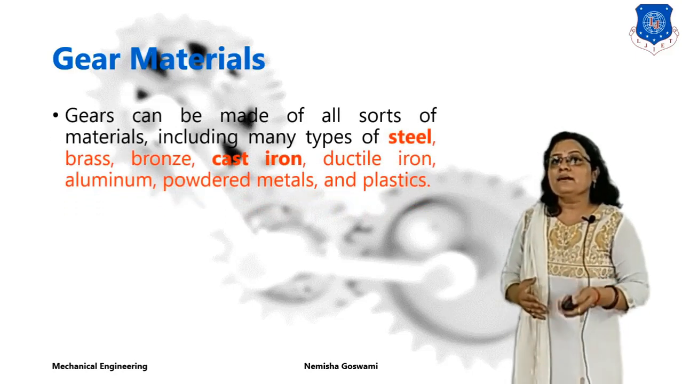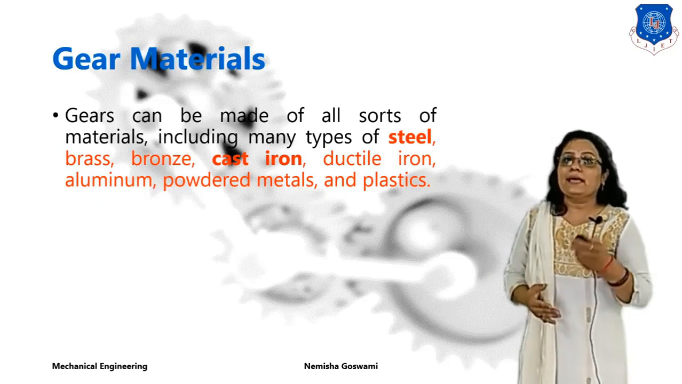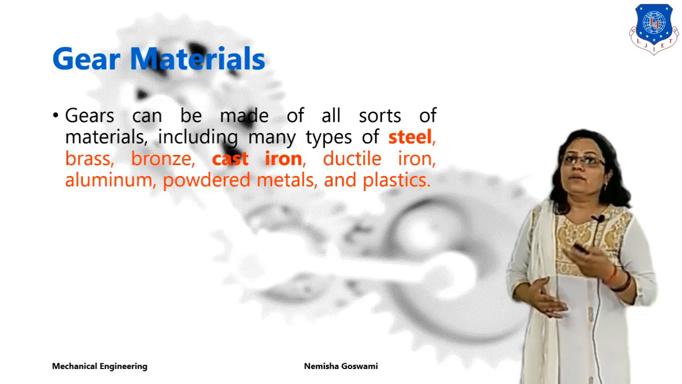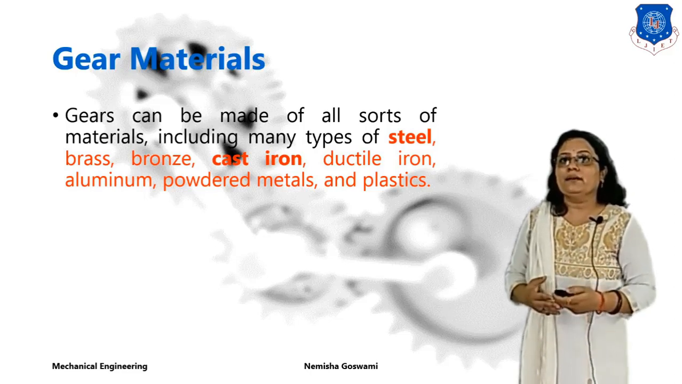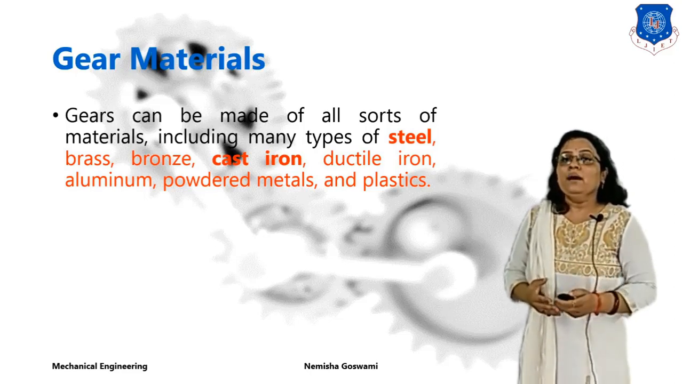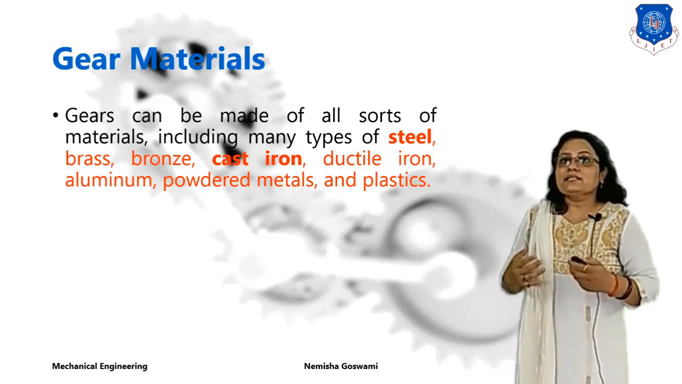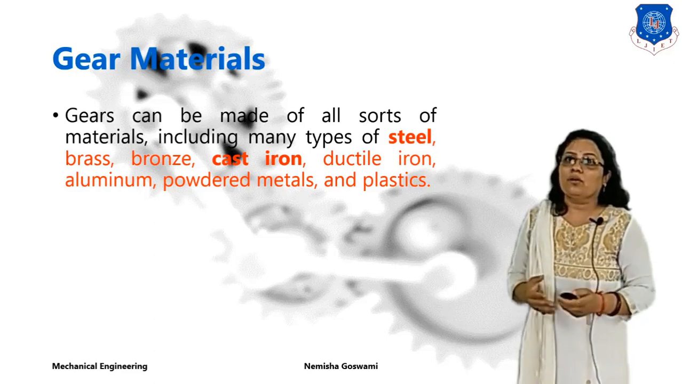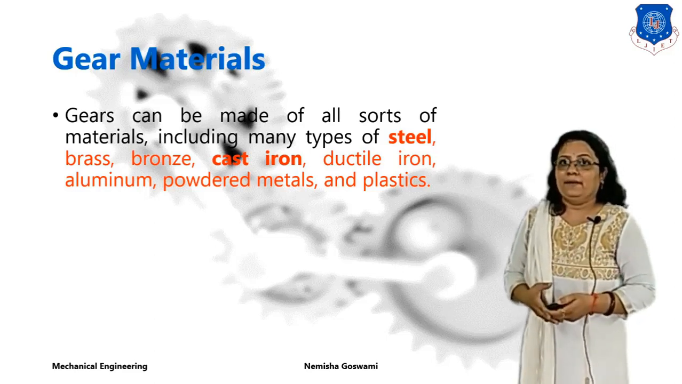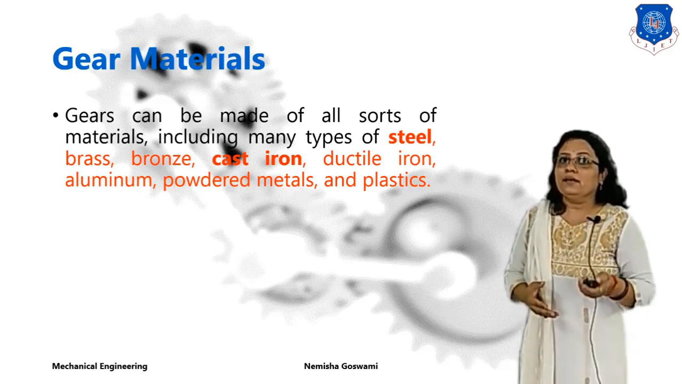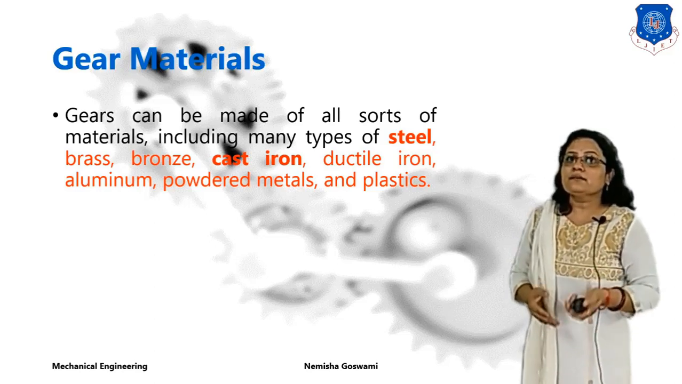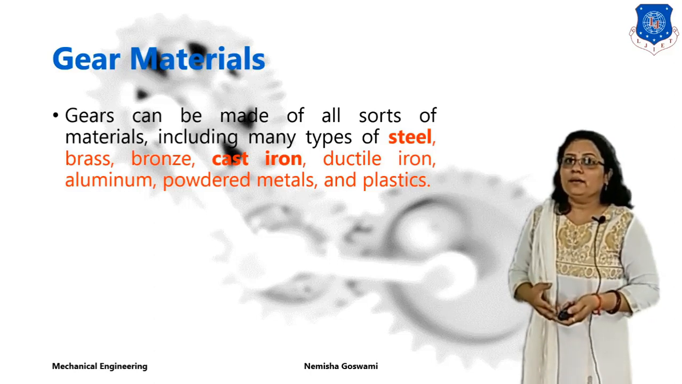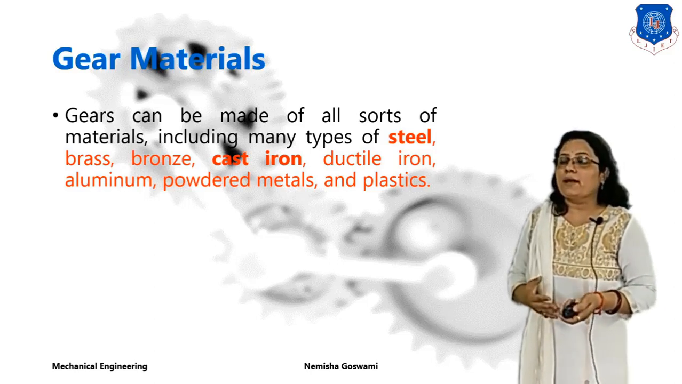We know gears are generally subjected to cyclic loading. When subjected to cyclic loading, the gear material should be able to sustain that cyclic loading, and failure should not occur due to fatigue failure. So gear materials generally used are steel, brass, bronze, cast iron, ductile iron, aluminium, and sometimes powder metals, plastic, and